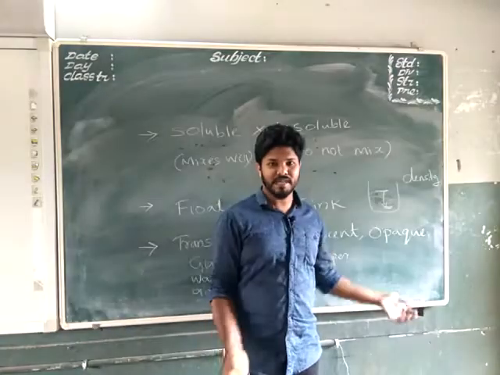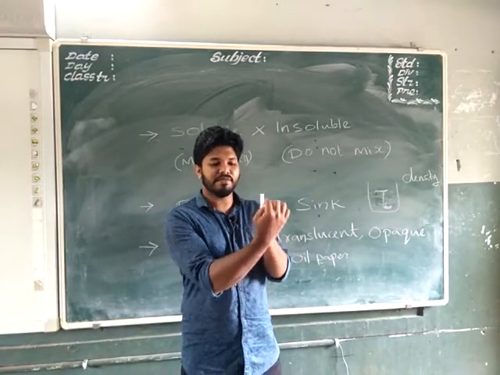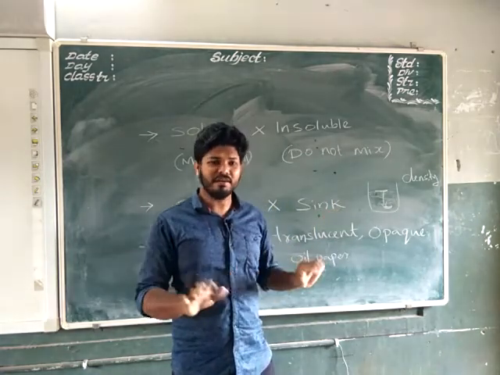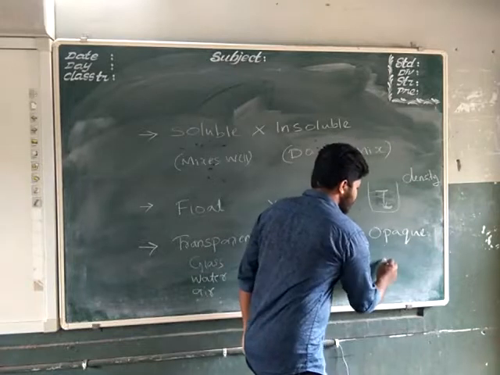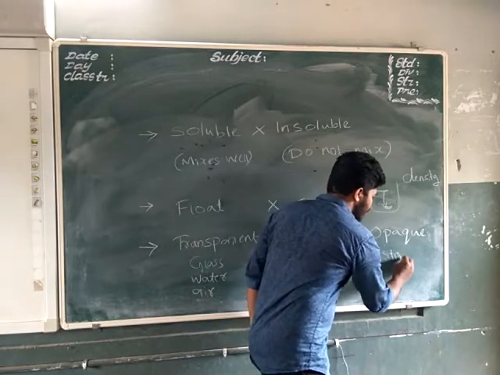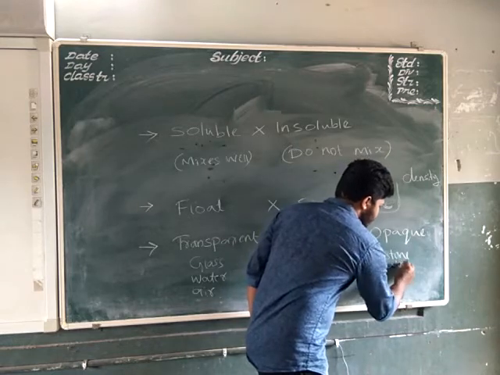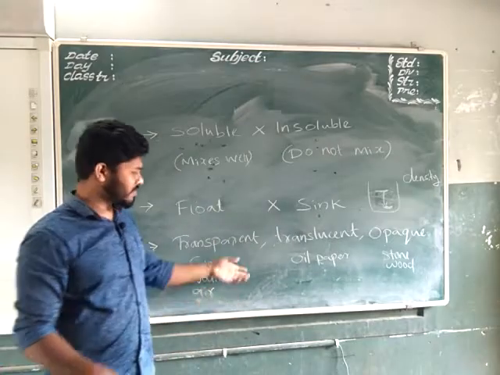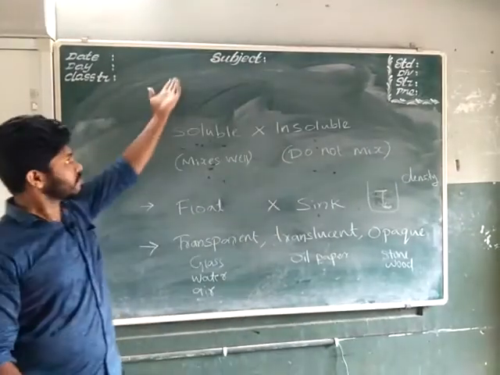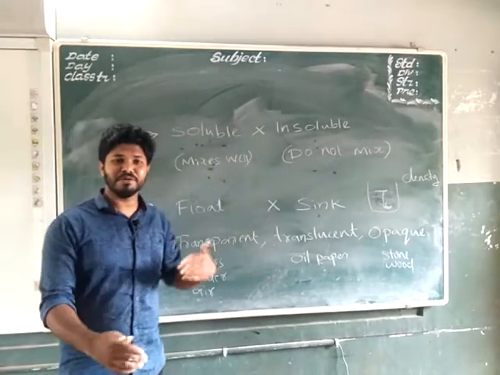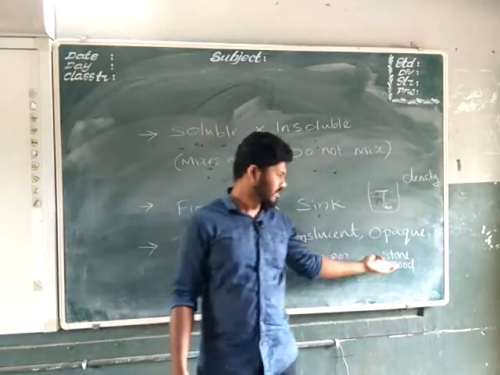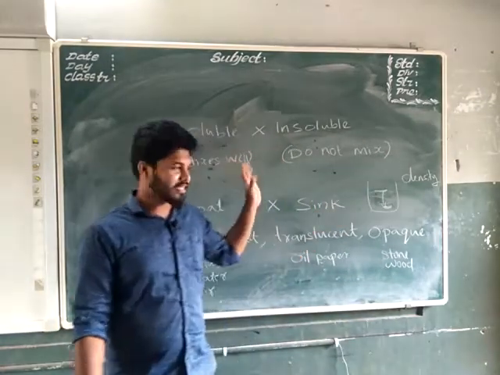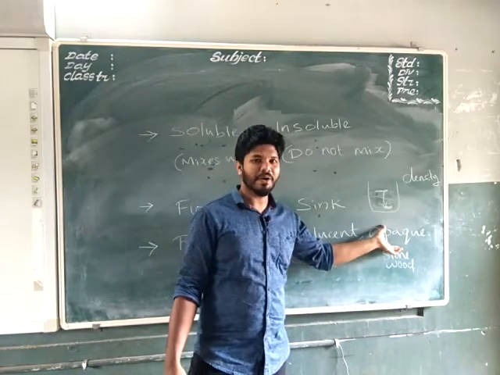What is opaque object? As like this chalk, I can't see what is placed here. If I put a dot here, I can't see that because it does not allow the passage of light at all. So that objects are called opaque objects. Example: stone, then wood, etc. Many examples. Even this board, I can't see to the other class because this board is placed here, or there is some wall here that does not pass the light to the other side because the wall is made up of stone and cement. That does not allow the passage of light, hence they are coming in the category opaque object.